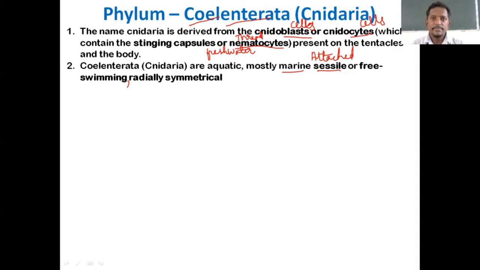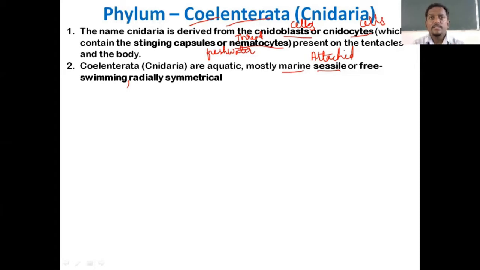Radially symmetrical. Session 2 of chapter 4, Animal Kingdom. I have explained what radial symmetry means. Radially symmetrical organisms are those whose body, when cut through any plane through the central axis, gives two equal halves. I gave you the example of starfish, but starfish do not belong to phylum Coelenterata. I just mentioned starfish because it will be easy for you to understand the concept of radial symmetry.